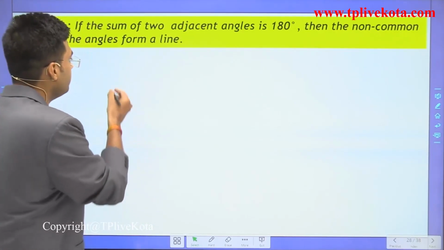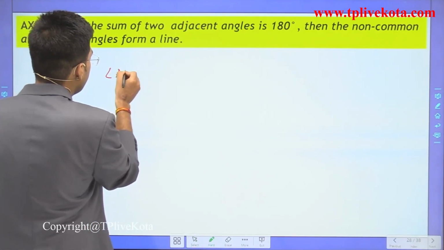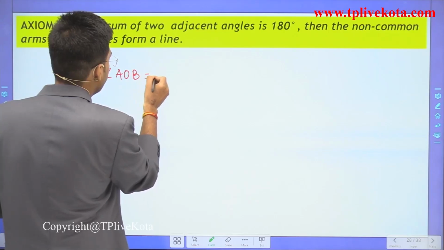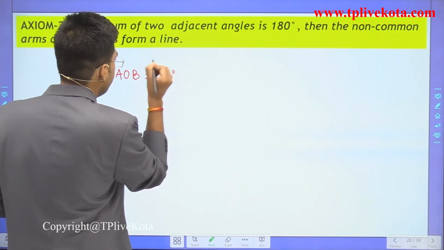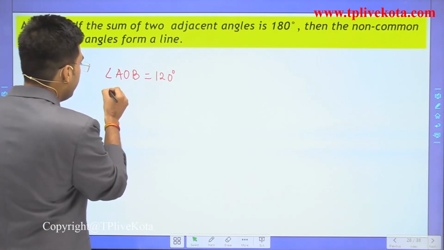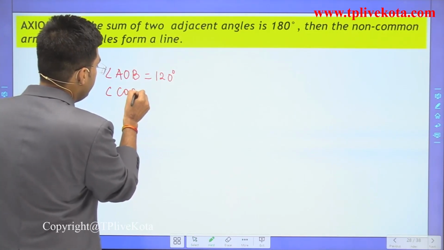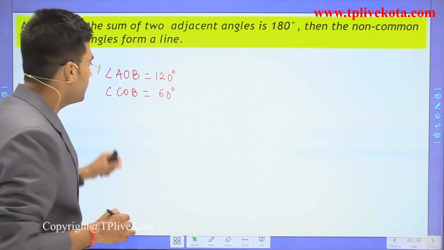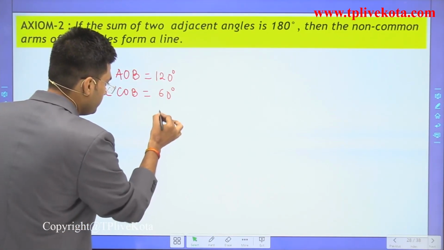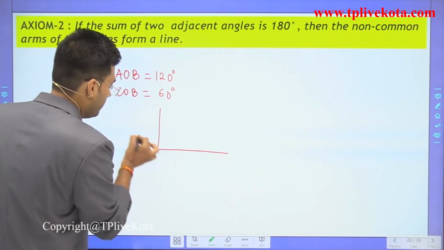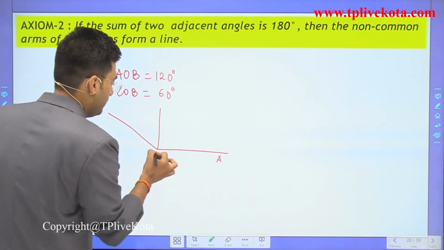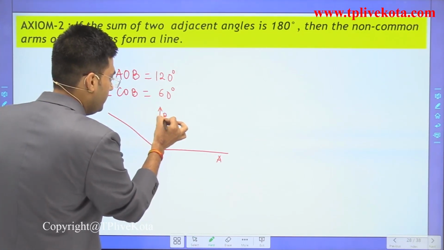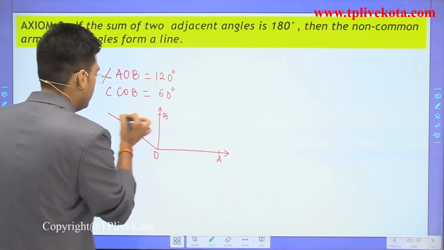For example, if angle AOB is equal to 120 degrees and angle COB is equal to 60 degrees. Here this is AOB and this is C.